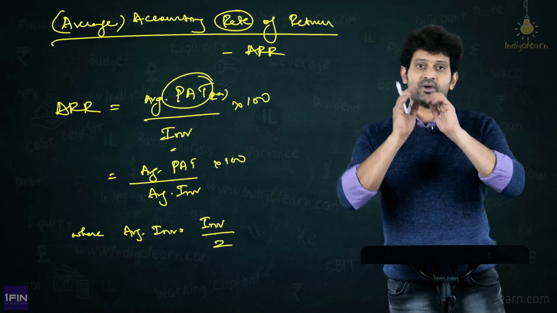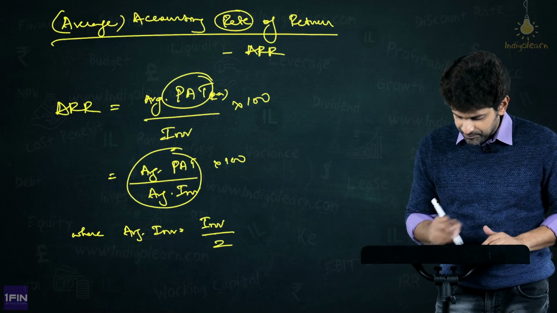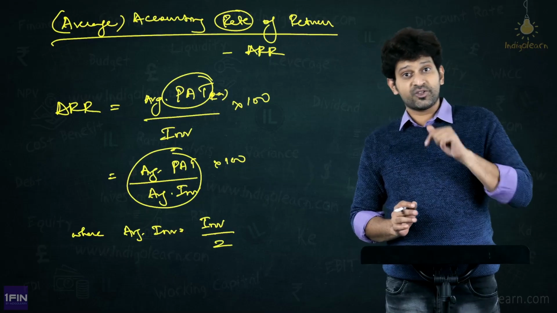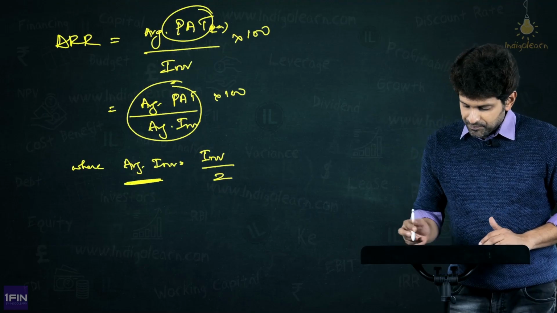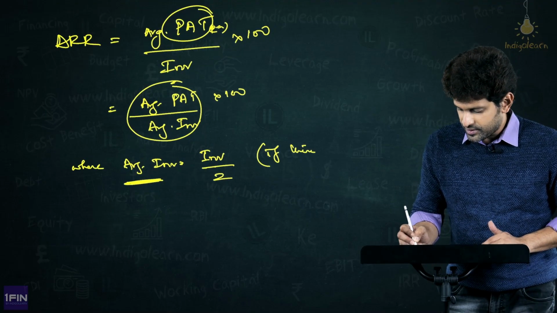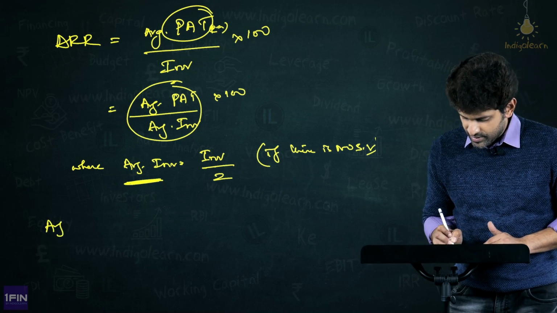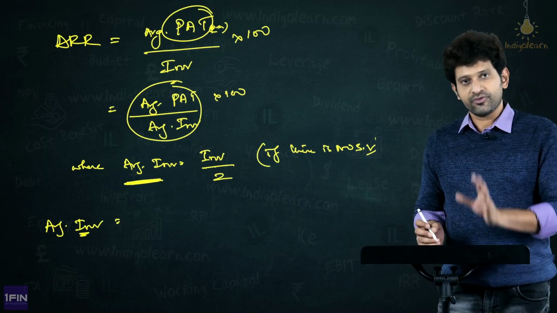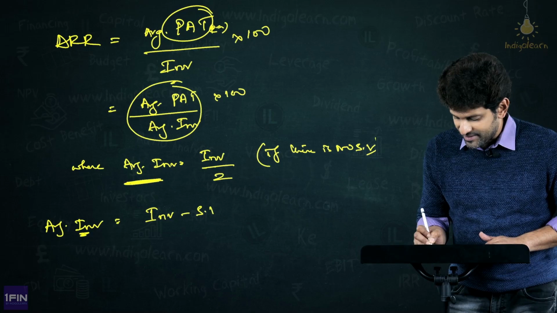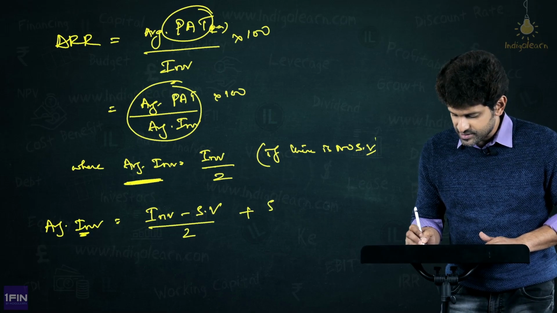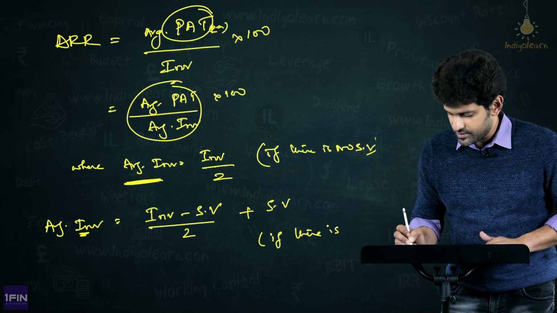Now, this is the case when there is no salvage value. What if there is salvage value? Now comes another tricky point. We will redefine the formula. The average PAT will not change, but if there is salvage value, the average investment value will change. How will it change? If there is salvage value, average investment will be: I will write down the formula first and then explain. It will be initial investment minus salvage value, by 2, plus salvage value. Here I will write: if there is salvage value.